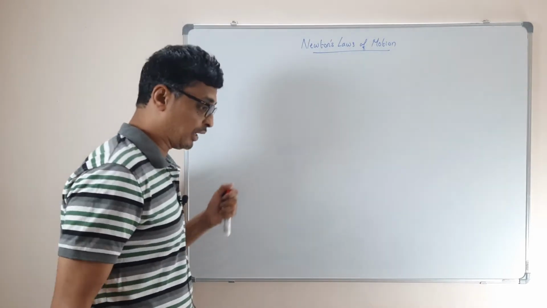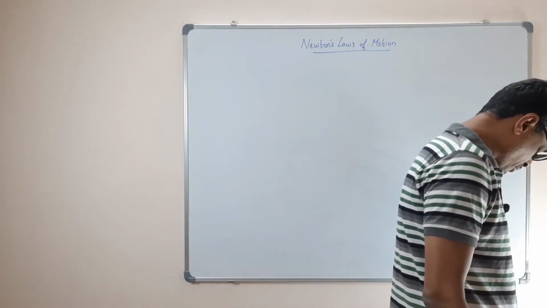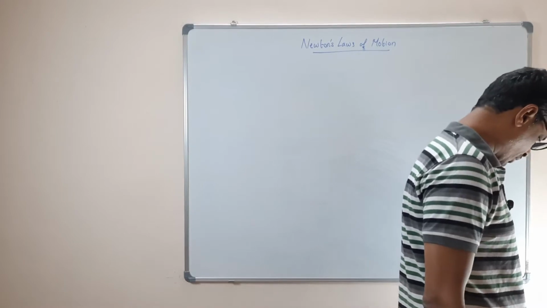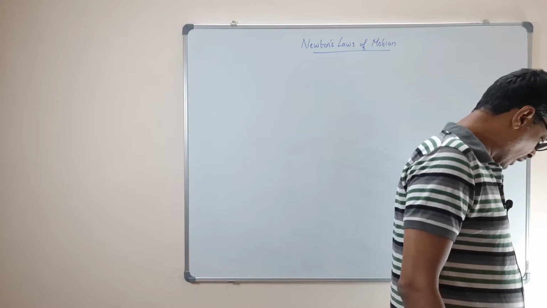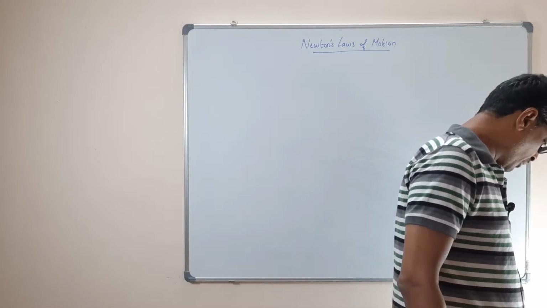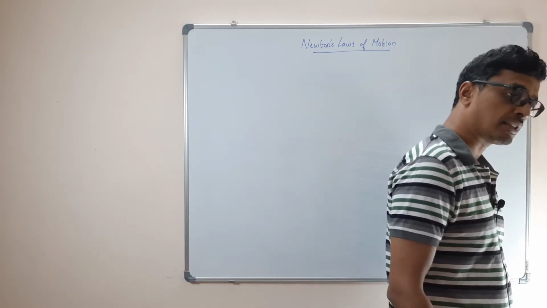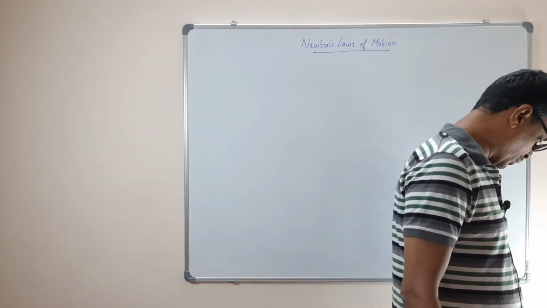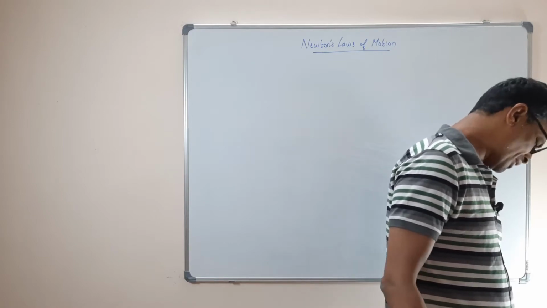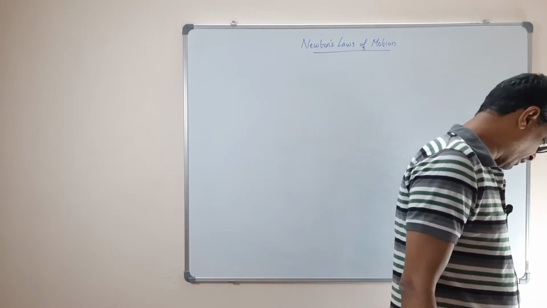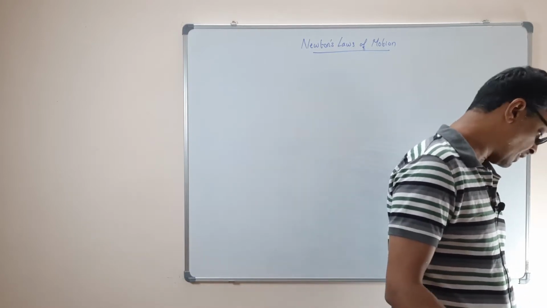You read about Newton's laws of motion in your earlier classes. This time we will see it in a more proper way. We will study Newton's laws of motion in their exact form. So what is the first law? Every inanimate object, inanimate meaning non-living, continues to be in a state of rest or in uniform, unaccelerated motion, unless and until it is acted upon by an external unbalanced force.